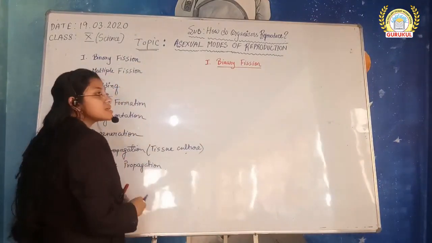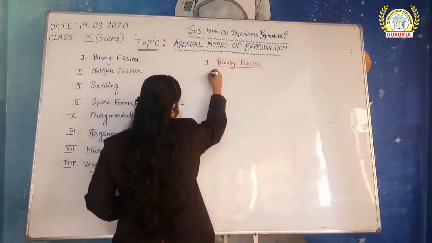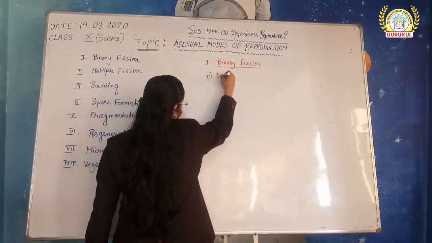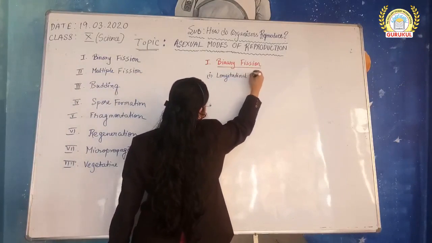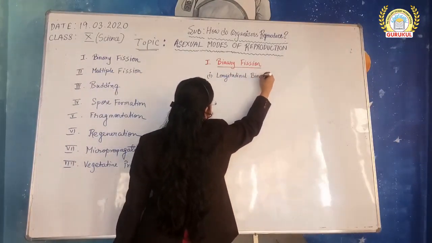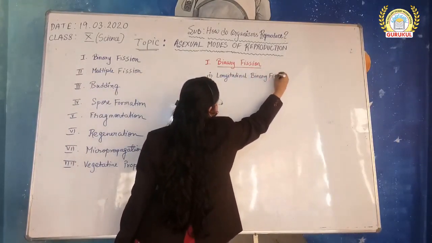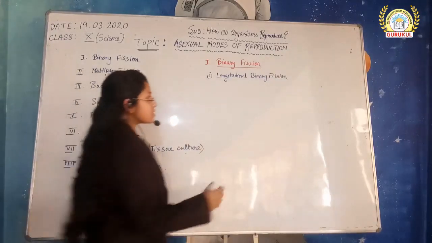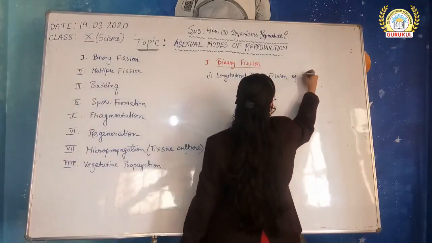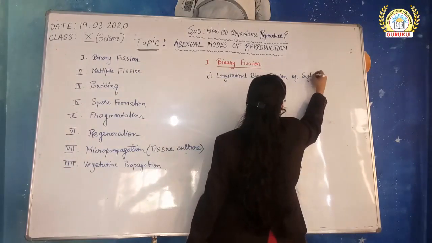I am going to discuss two of its types, the first being longitudinal binary fission. Longitudinal binary fission occurs, for example, in euglena.